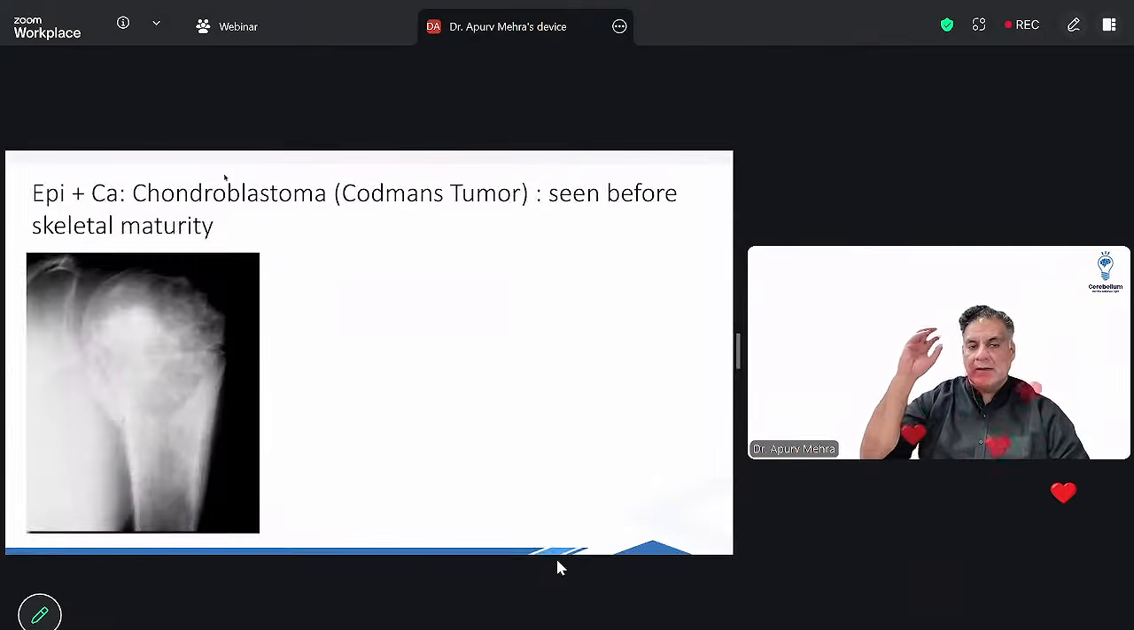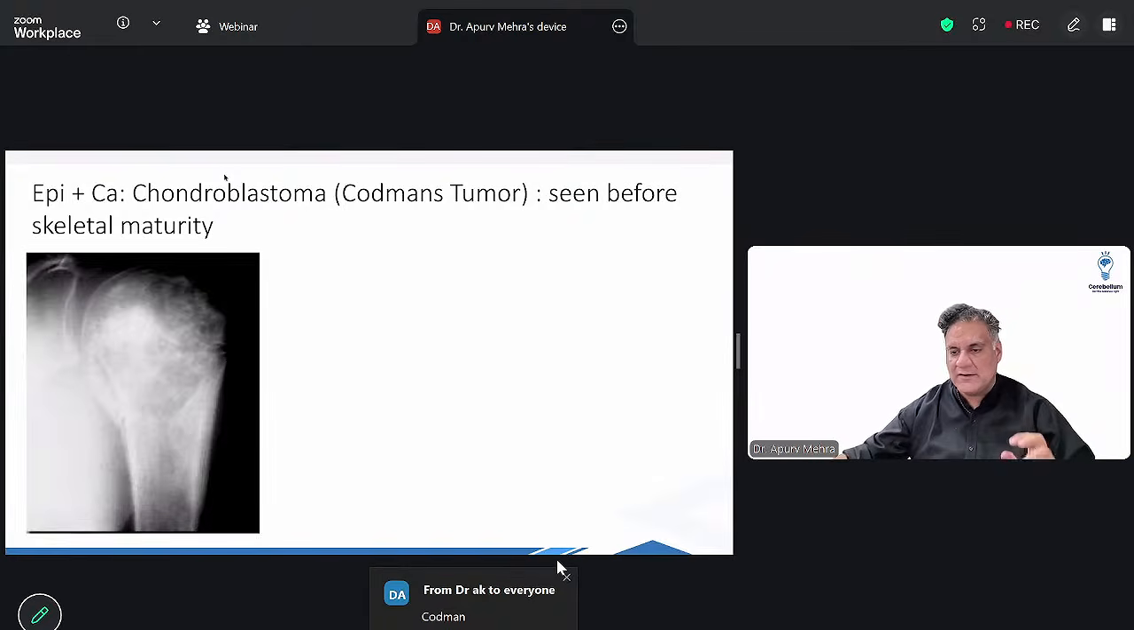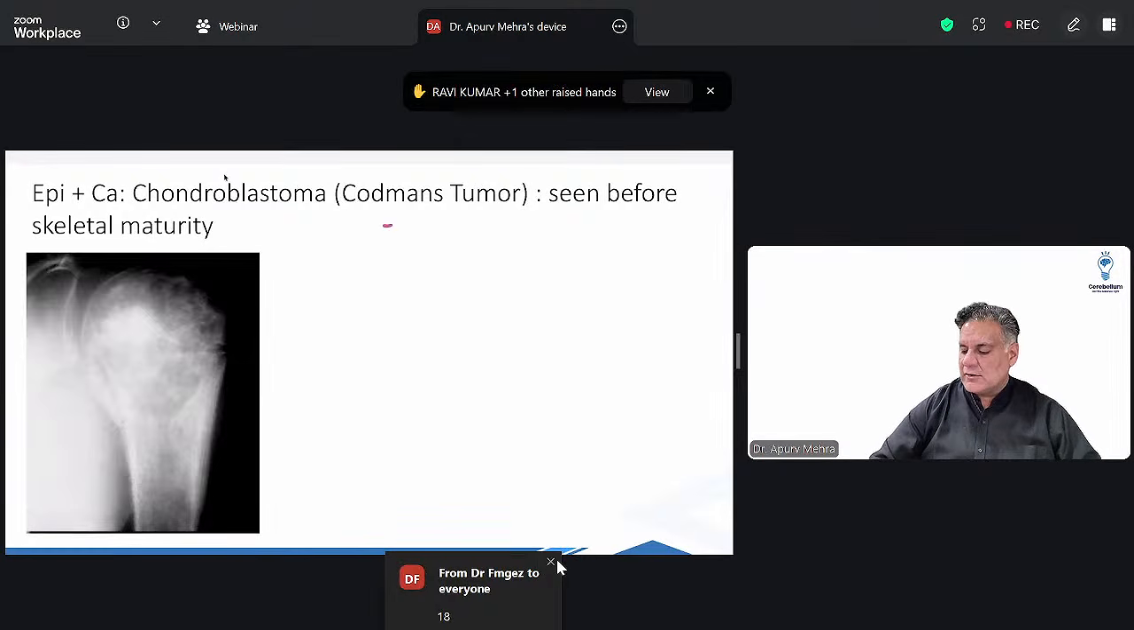All right. Epiphyseal lesion with calcification. If some lesion is having calcification, that's chondroblastoma, also called Codman's tumor, again seen before skeletal maturity. What age is skeletal maturity of the shoulder, my friends? We just did, 18 years. Very good. So it will occur before 18. Also, there will be calcification. All right. It is also called Codman's tumor.